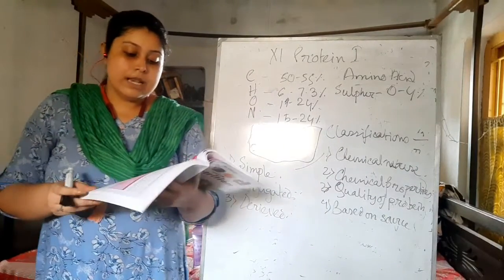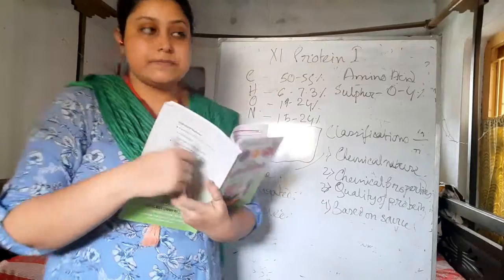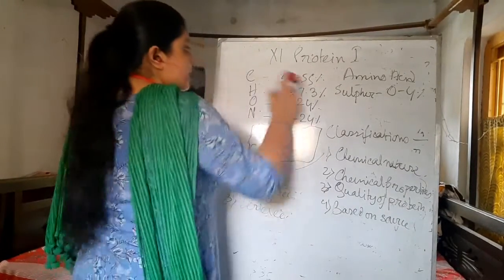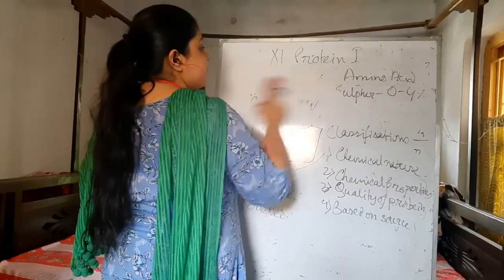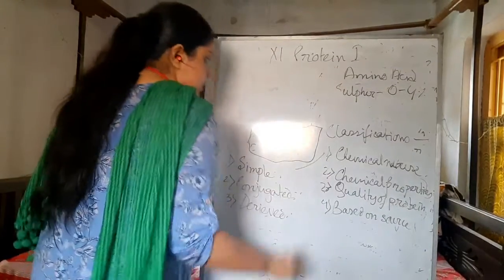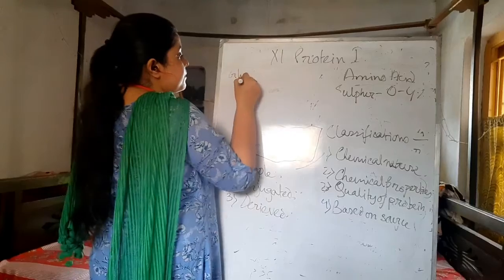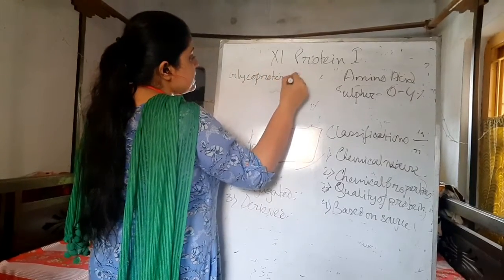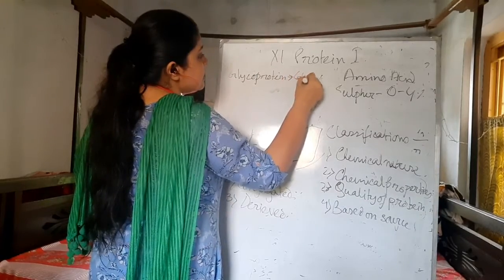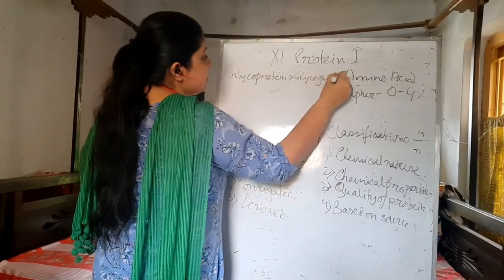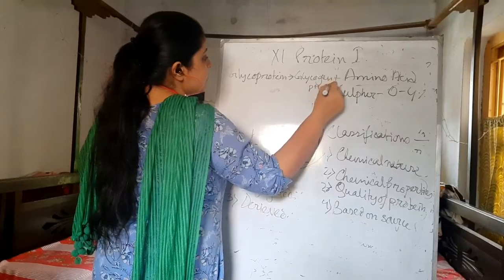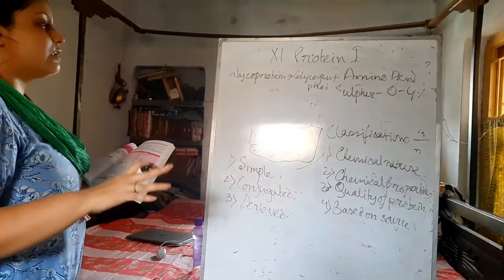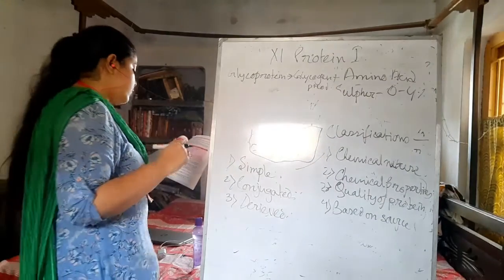Like glycoprotein: as the name suggests, glycogen plus protein. The example is mucin, where we can find this glycoprotein.